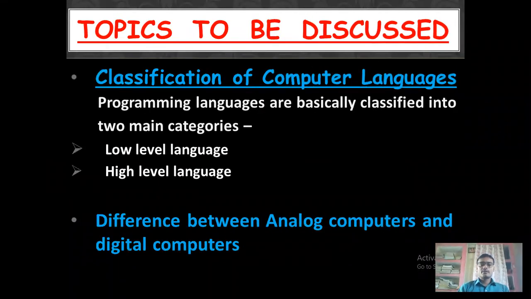Today we will discuss the classification of computer languages. Programming languages are basically classified into two main categories. One is low level language and the second one is high level language. And then we will discuss the difference between analog computers and digital computers.